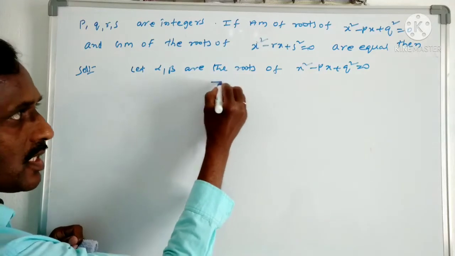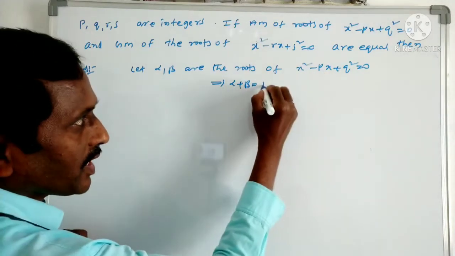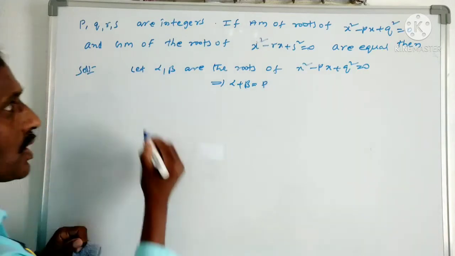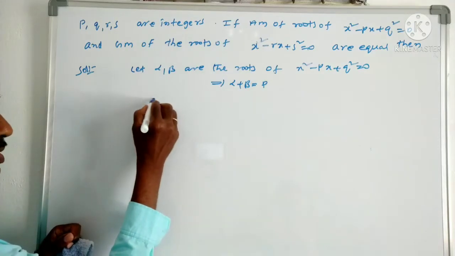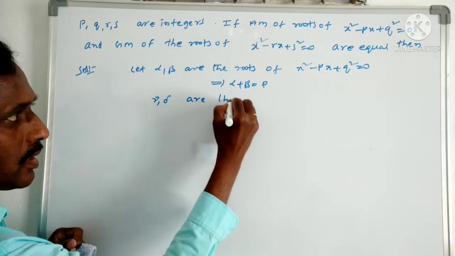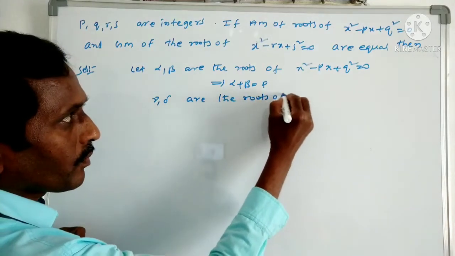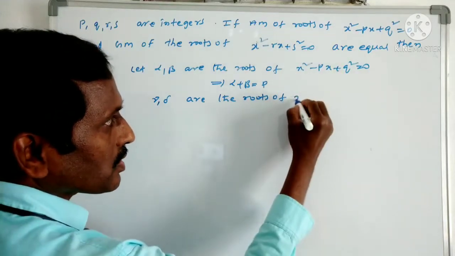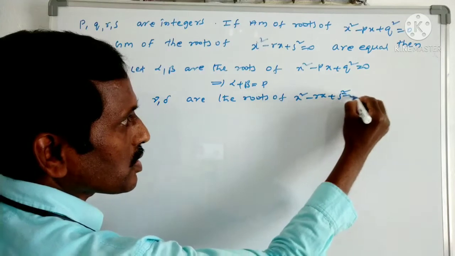From this, you can say the sum of the roots equals p. Then assume that gamma, delta are the roots of another equation, x square minus rx plus s square equals 0.